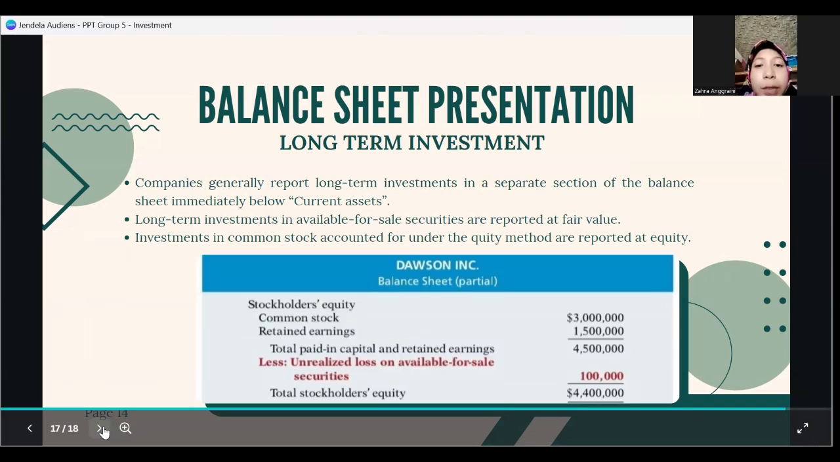The next is balance sheet presentation for long-term investment. Companies generally report long-term investments in a separate section of the balance sheet immediately below current assets. Long-term investments in available for sale securities are reported at fair value. And the last one in long-term investment is investment in common stock accounted for under the equity method, reported at equity.